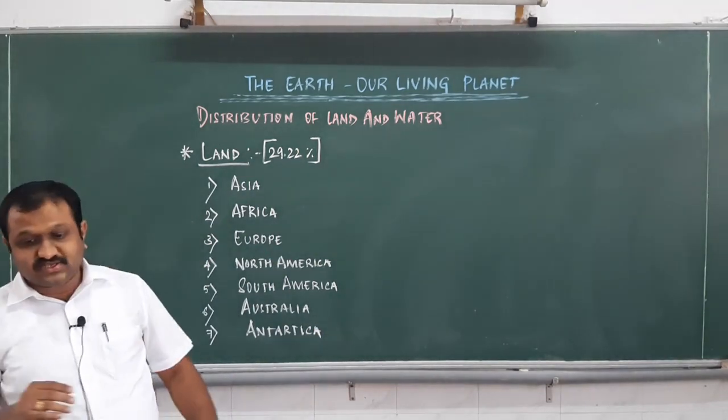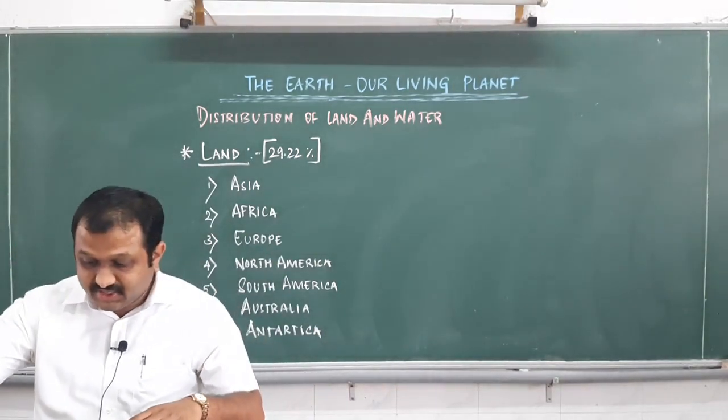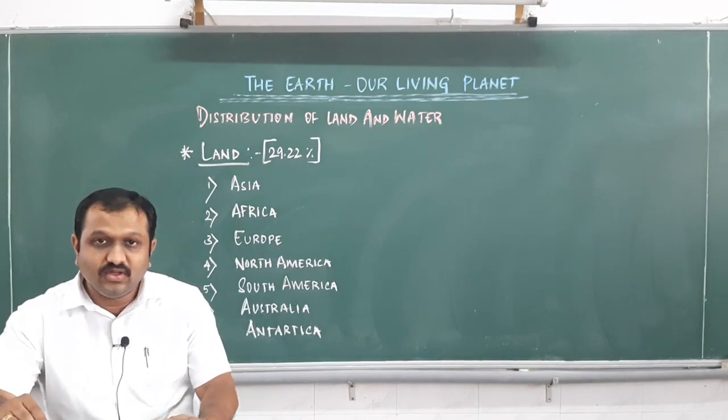These are the 7 important continents that we can see on the globe.